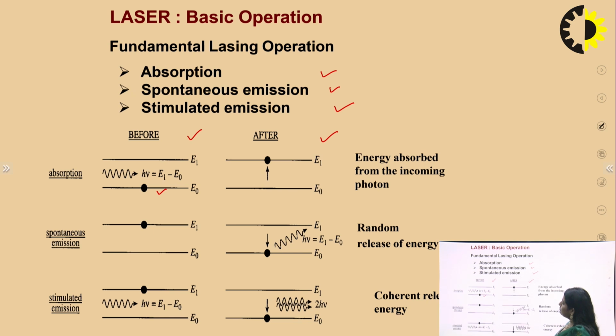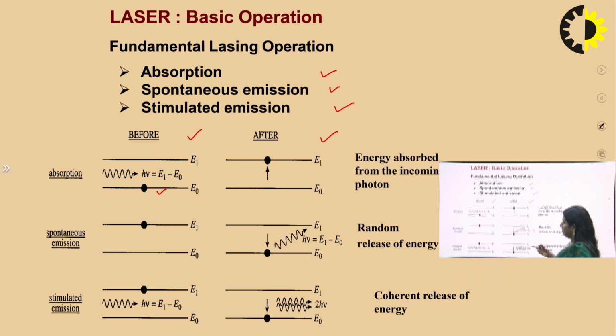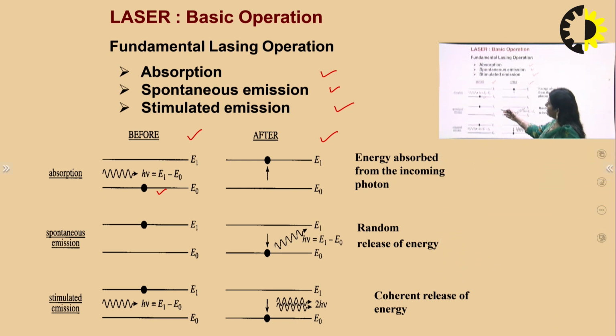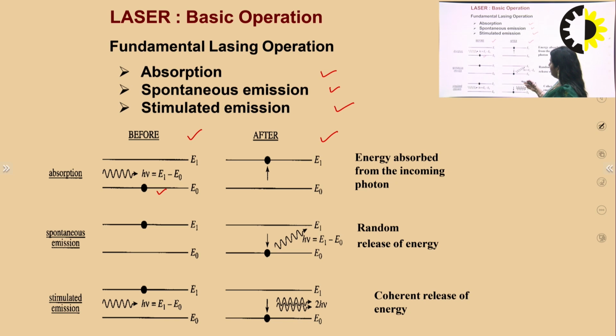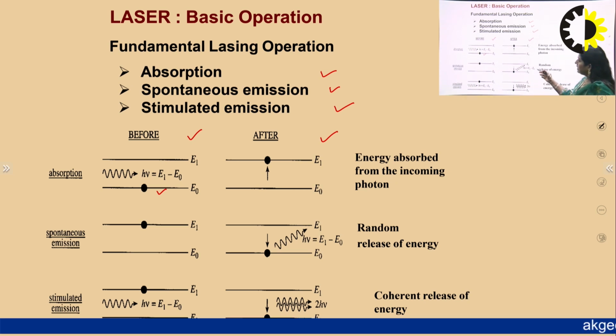Similarly, once the atom moves to the high energy level, E1, there is emission. The emission process can be of two types, spontaneous emission and stimulated emission. In spontaneous emission, the atom moves down spontaneously on its own, releasing an energy of h nu, which is E1 minus E0. But in stimulated emission, we have to make one photon incident on the atom residing in the high energy state, and then it moves to the lower energy state, emitting two photons, of energy 2 h nu, that is 2 times E1 minus E0.